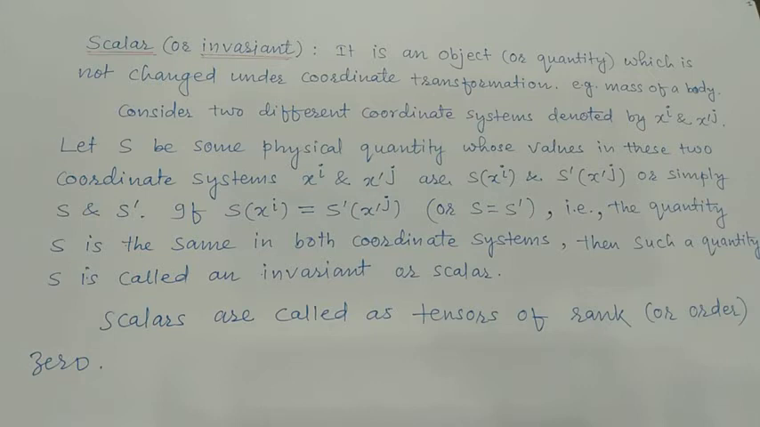Now we define it mathematically. Suppose there are two different coordinate systems, denoted by x^i and x'^j. S is some physical quantity whose values in these two coordinate systems are given by s and s', or s of x^i and s' of x'^j. If these two quantities are the same in both coordinate systems, that means s is equal to s', or s of x^i is equal to s' of x'^j, then such a quantity is called an invariant or scalar. Scalars are also called tensors of rank or order 0.